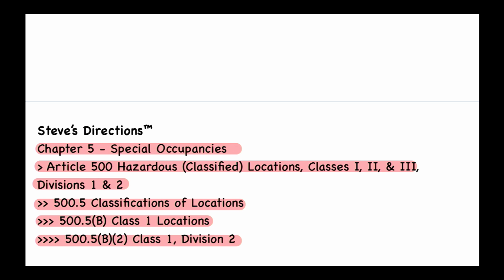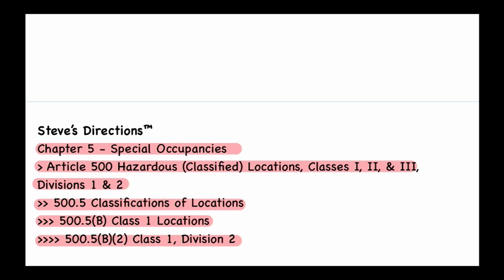And it says here, a Class 1 Division 2 location is a location, and they've got a couple of numbers here. But let's just read number 1 together and see what that says.